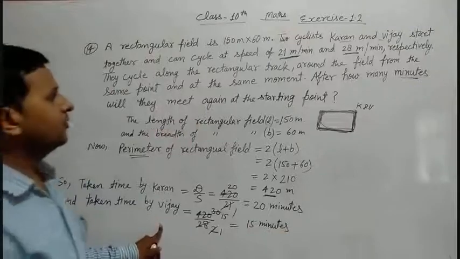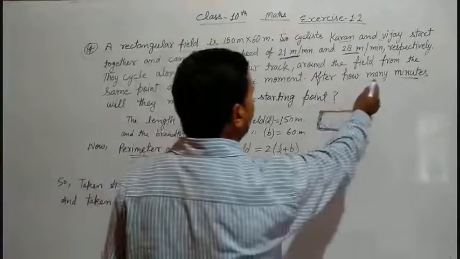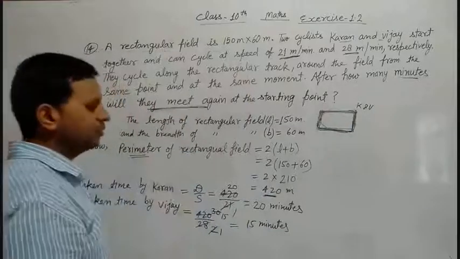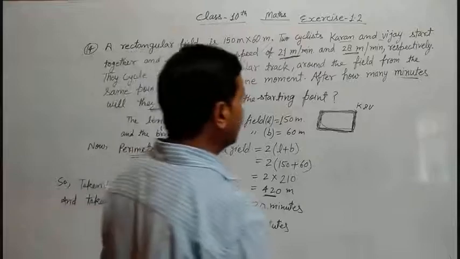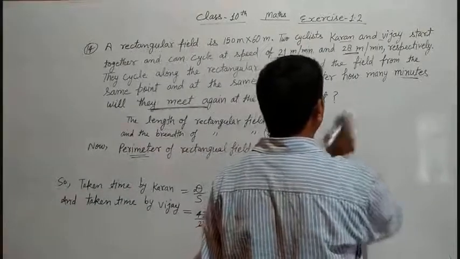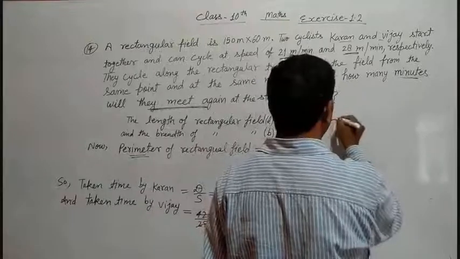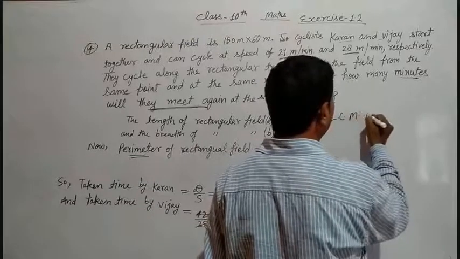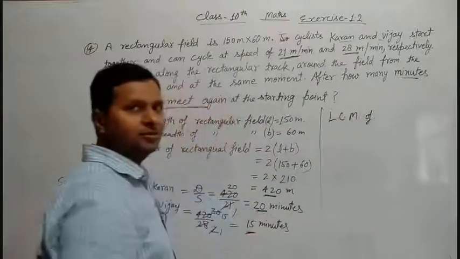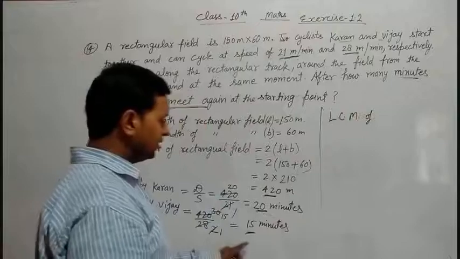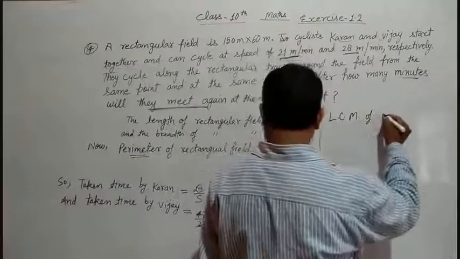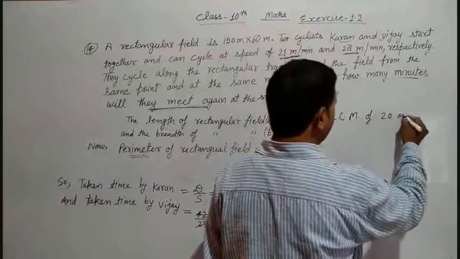Now we have to find after how many minutes will they meet again. Both persons have to meet again. So for this case, we find the LCM. Now we take the LCM of 20 minutes and 15 minutes.